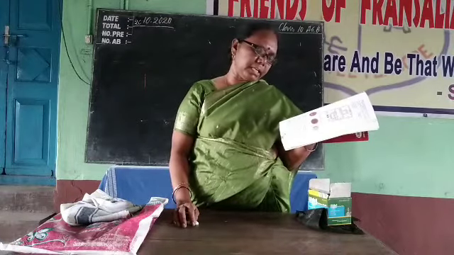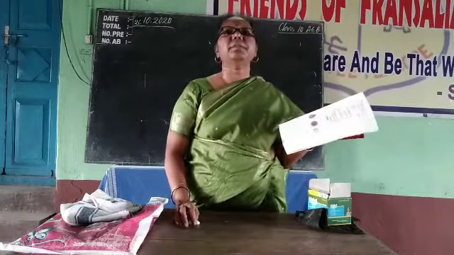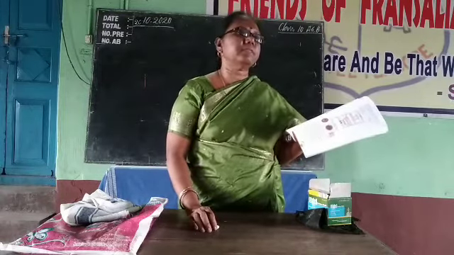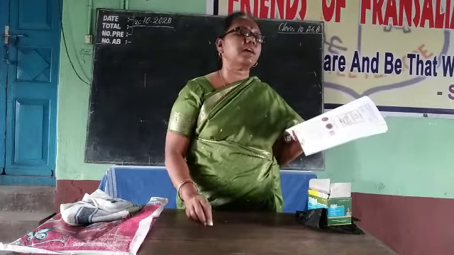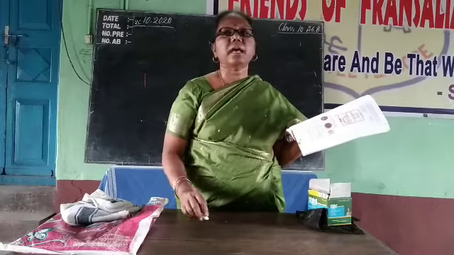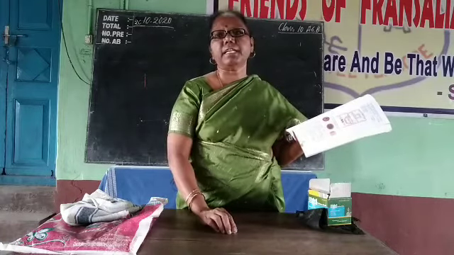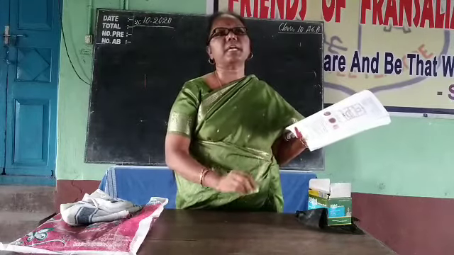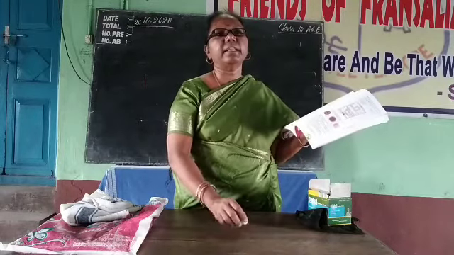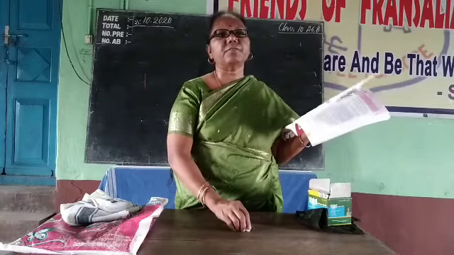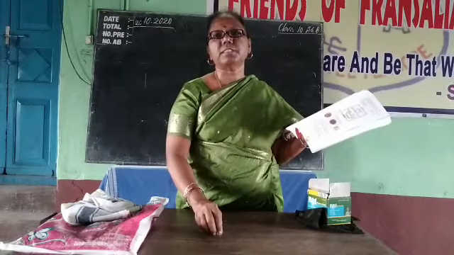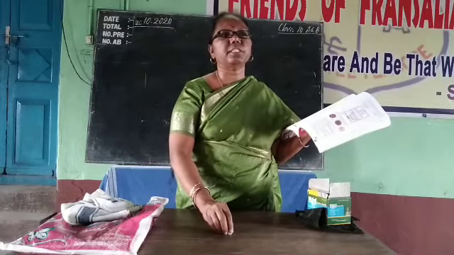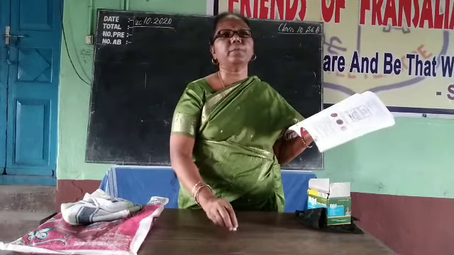Next one, what is the lifespan of the part labeled 1? RBC, 120 days. Lifespan of RBC is 120 days. After that it is sent to the liver and destroyed there. The liver destroys the RBC and the hemoglobin is taken, and from that the bile juice is prepared by the liver.